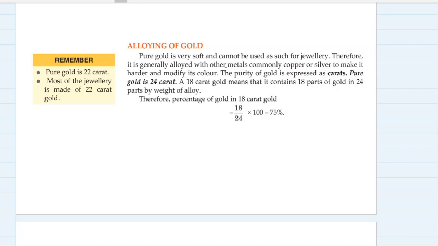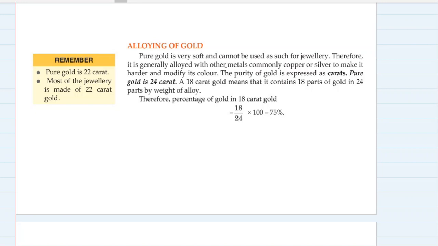24 carat means out of 24 parts, all 24 parts are gold. This gold contains exactly 100% gold. 18 carat gold means it contains 18 parts of gold and the other 6 parts of other substance.